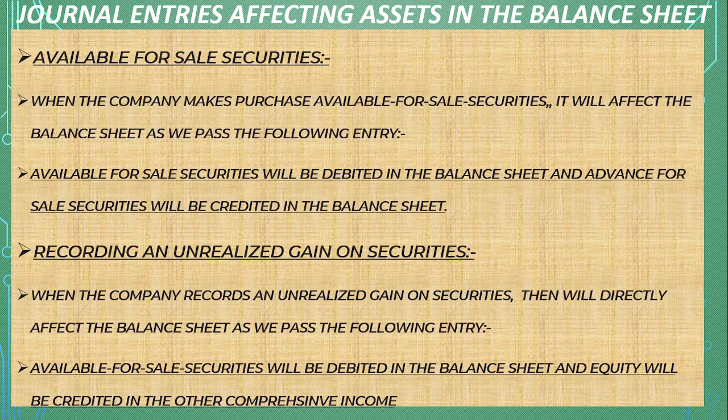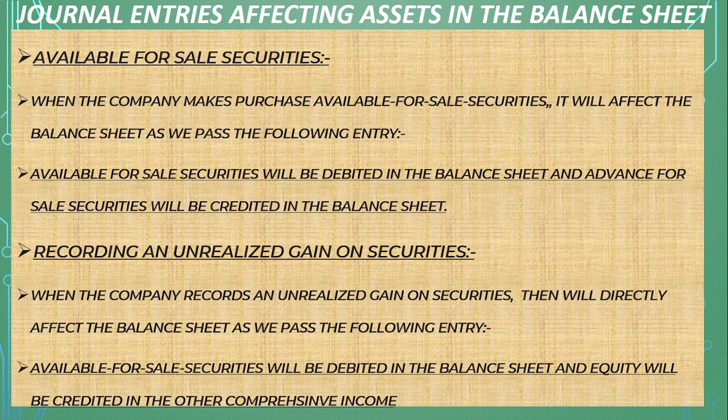Available for sale securities. When the company makes the purchase of available for sale securities, it will affect the balance sheet as we pass the following entry. Available for sale securities will be debited in the balance sheet and cash will be credited in the balance sheet.